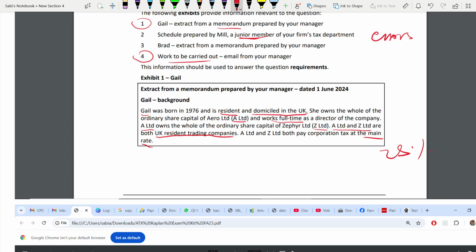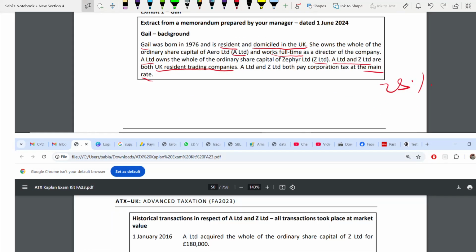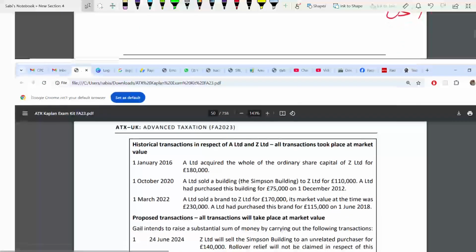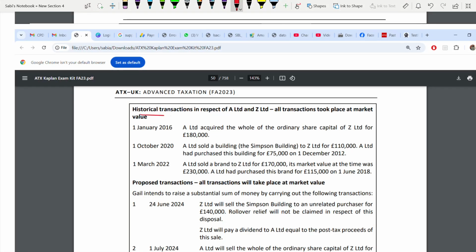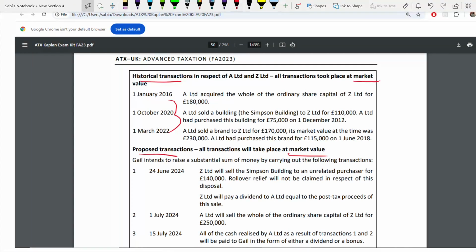Both are UK resident trading company. This is very important for you to decide on your reliefs that you are going to get later on. These are historical transactions. These are proposed transactions that are going to happen. Remember all transactions are at market value here also. This is for A and Z, and dates are given in a chronological order, nothing to worry. So A acquired Z for 180 and this is whole, that means 100% ownership.